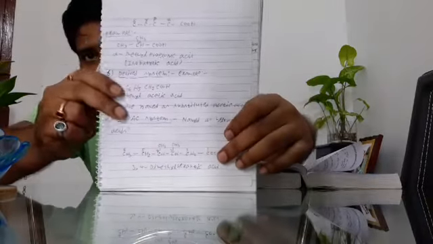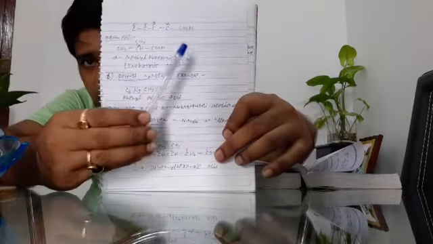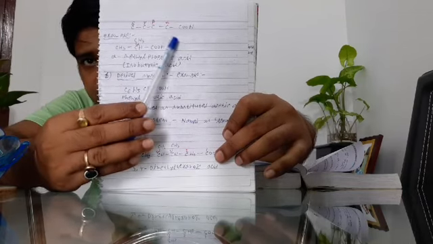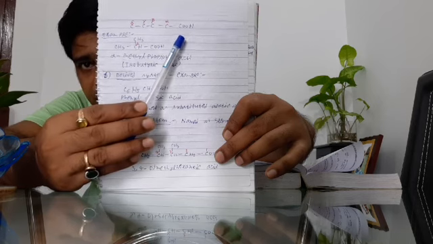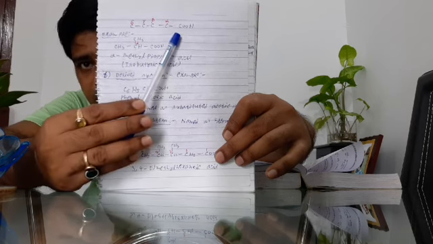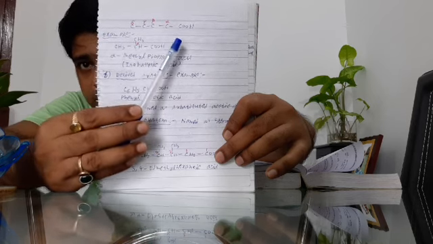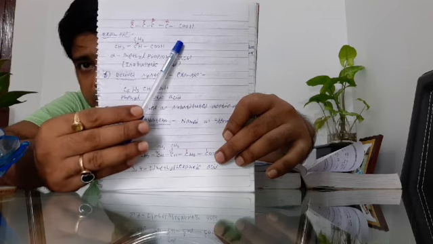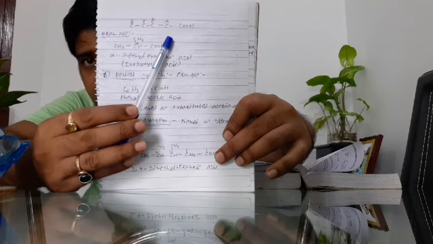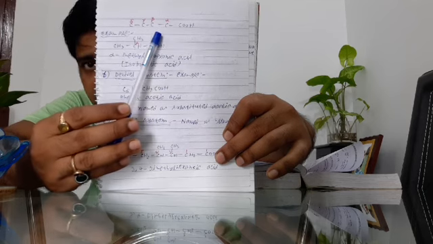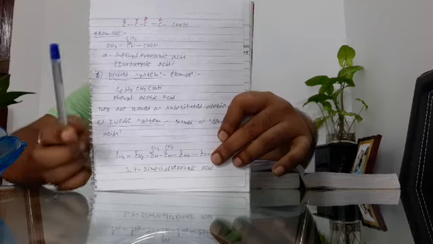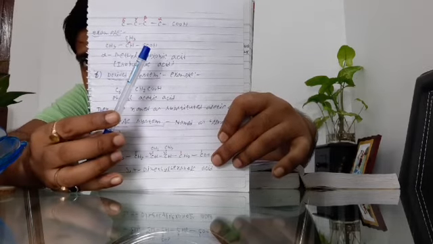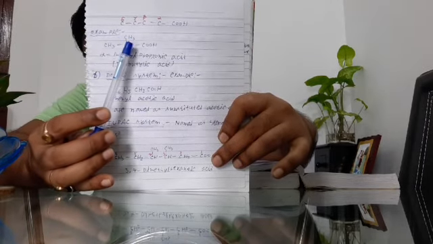Here I have written a carboxylic acid compound. The carbon atom which is immediately attached to the carboxylic acid substituent is known as alpha. The next carbon atom is denoted as beta, the next as gamma, and the last one as delta.